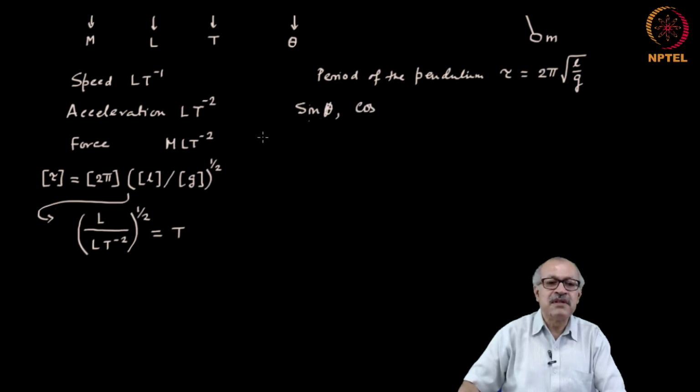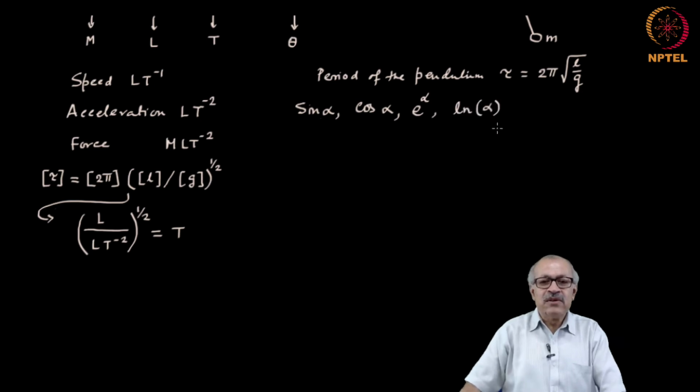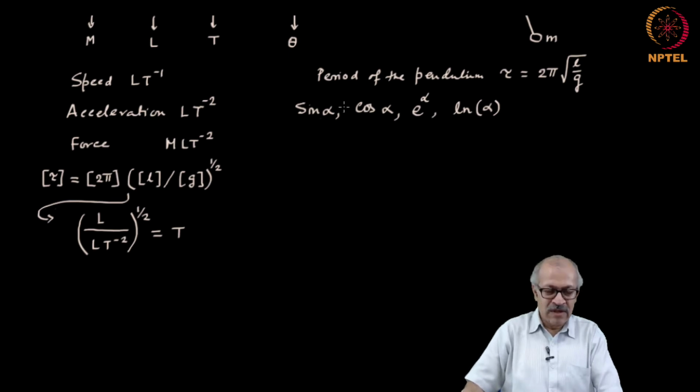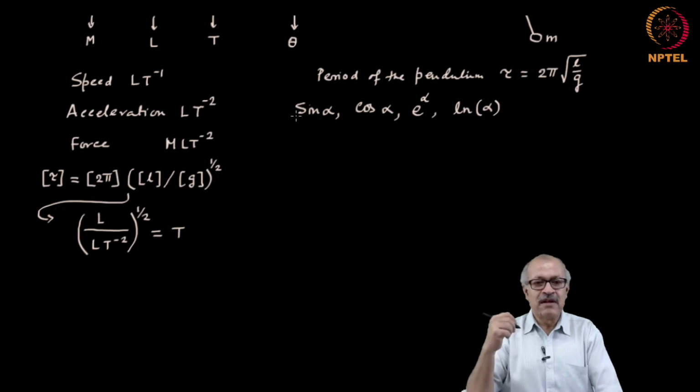Since theta is representing time, let me do that in terms of something else, sin alpha, cos alpha, or e to the power alpha, or the ln log of alpha. So, these are transcendental expressions, and what would be the dimension of these things, both the argument of the expression as well as the result of the expression? What will be the dimension of that?